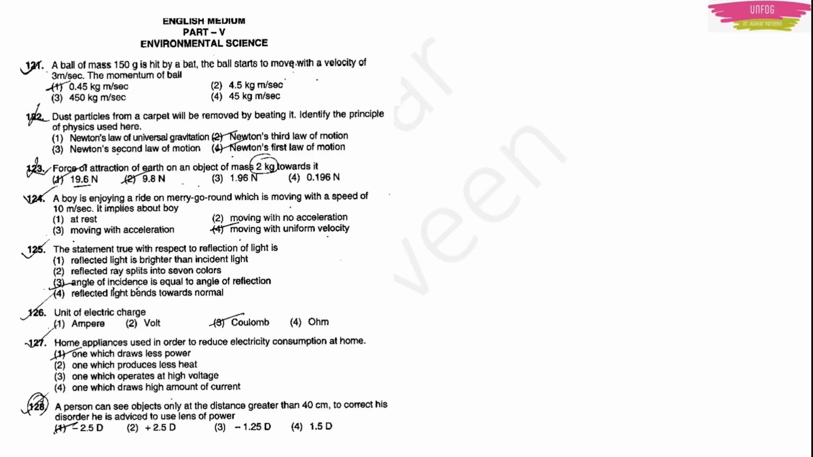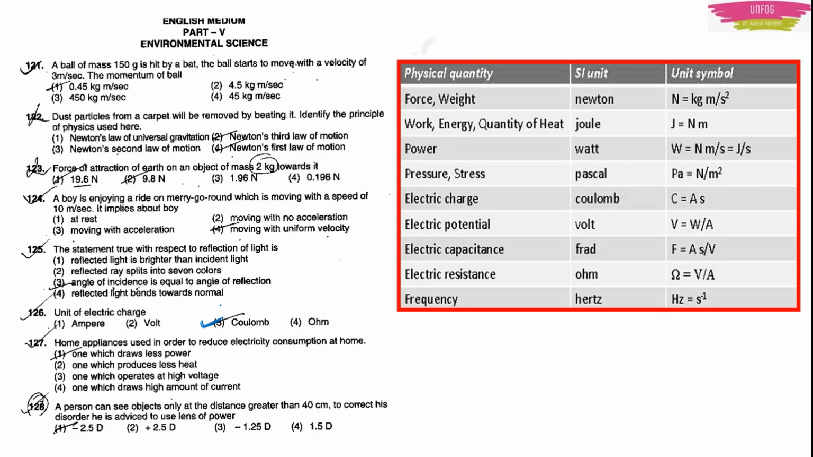Next question. Unit of electric charge is, what is the unit of electric charge? Of course it is Coulomb. You should be knowing the units of physical quantities. For example, I have given you a table here. I think if you learn this table, it will be more than enough for this year's TET exam. Here I have given you the units of force, weight, work, energy, heat, power, pressure. See, you have to note that there is the same unit for work, energy and heat, that is joule. And for pressure and stress, both are Pascal.